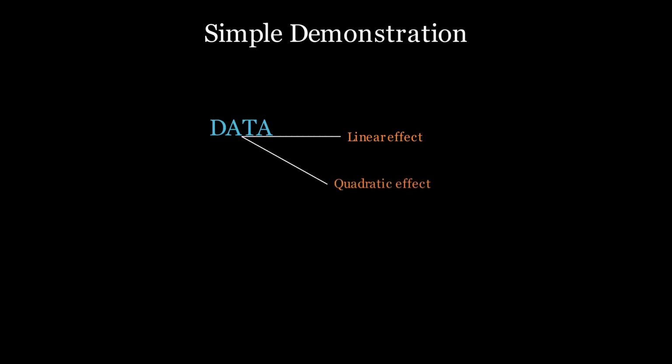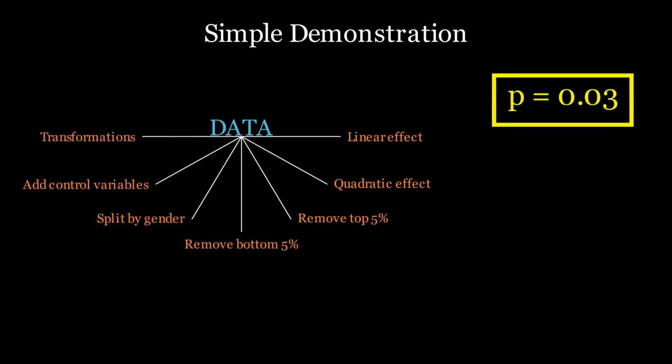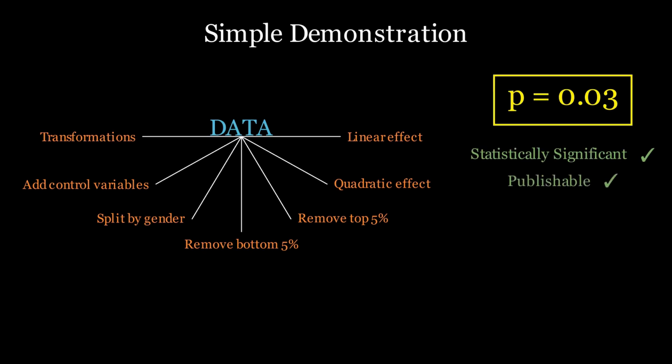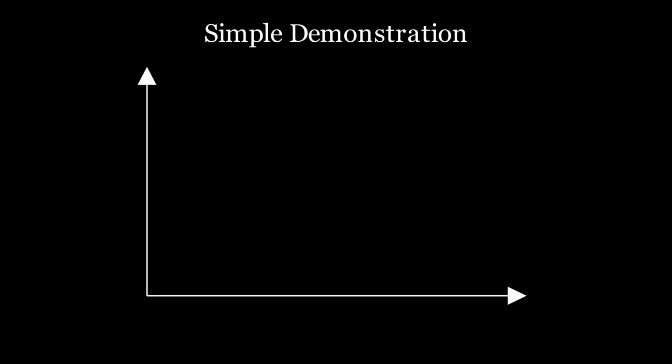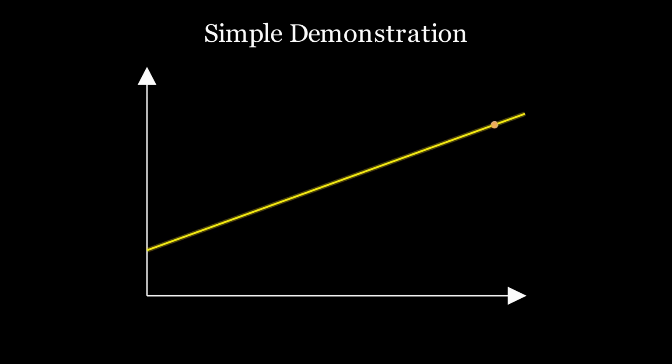Linear effect, quadratic effect, remove top 5%, remove bottom 5%, split by gender, add control variables, apply transformations. Eventually, one model produces p equals 0.03. It looks statistically significant. It looks publishable, but it is also entirely false. This is the core danger of p-hacking. It transforms randomness into apparent discovery.